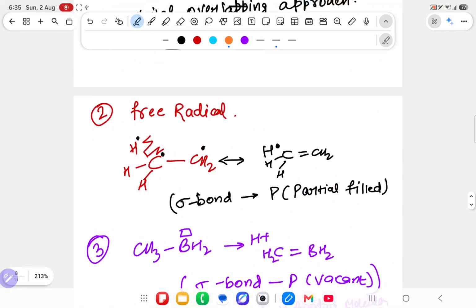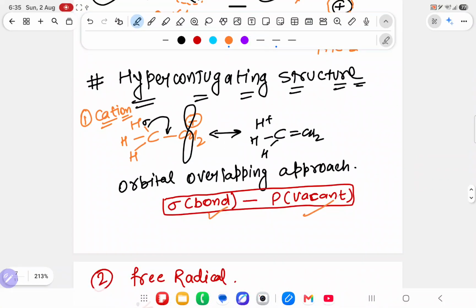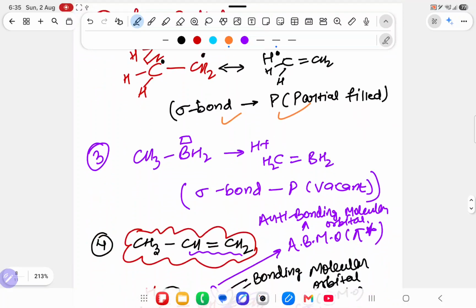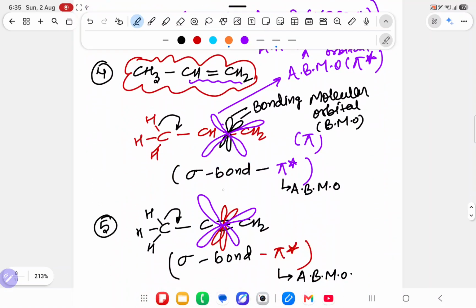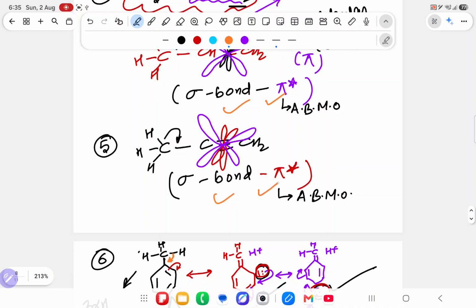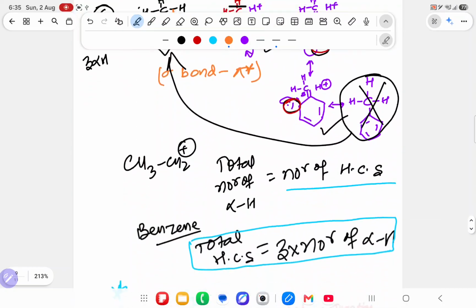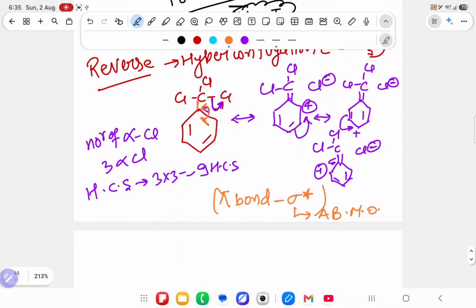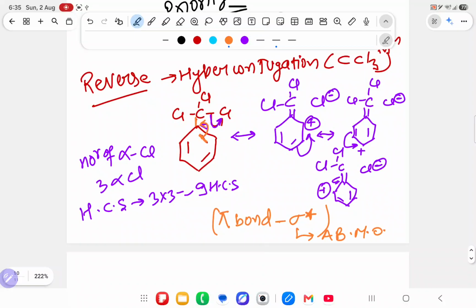Every place sigma electron was going to pi or p, but first time pi electron is going to sigma, so it is known as reverse hyperconjugation.